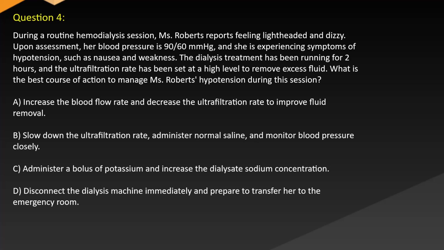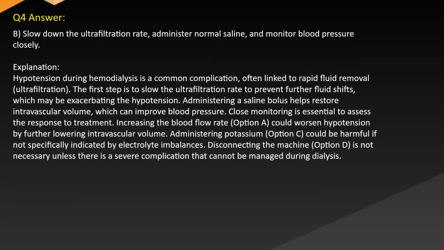A. Increase the blood flow rate and decrease the ultrafiltration rate to improve fluid removal. B. Slow down the ultrafiltration rate, administer normal saline, and monitor blood pressure closely. C. Administer a bolus of potassium and increase the dialysate sodium concentration. D. Disconnect the dialysis machine immediately and prepare to transfer her to the emergency room. Answer B. Slow down the ultrafiltration rate, administer normal saline, and monitor blood pressure closely.